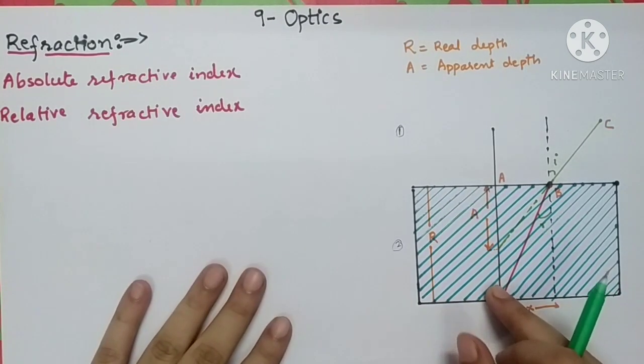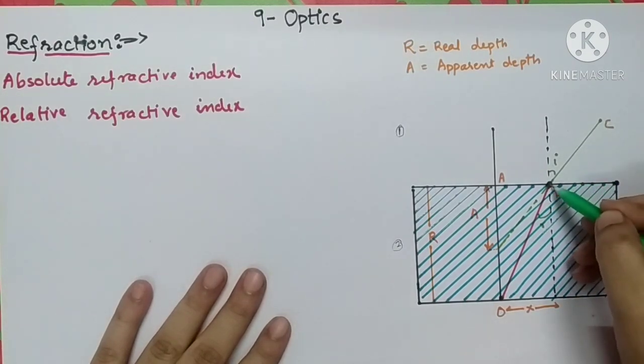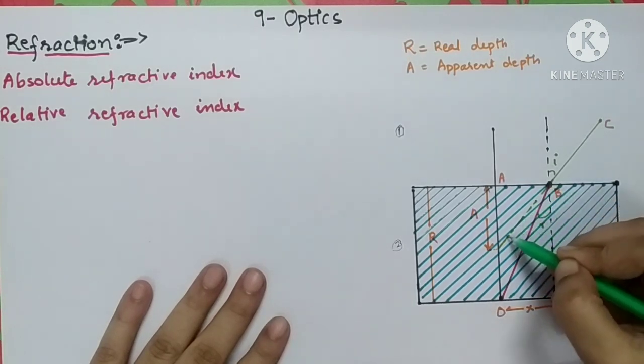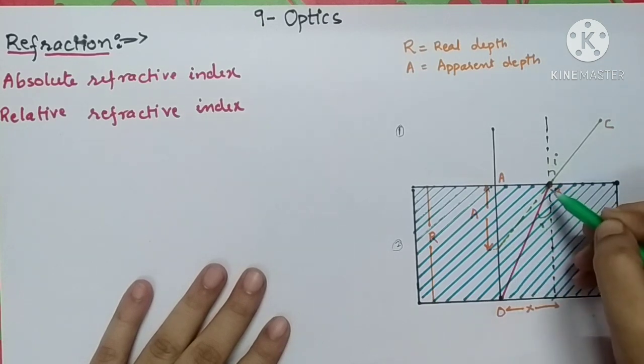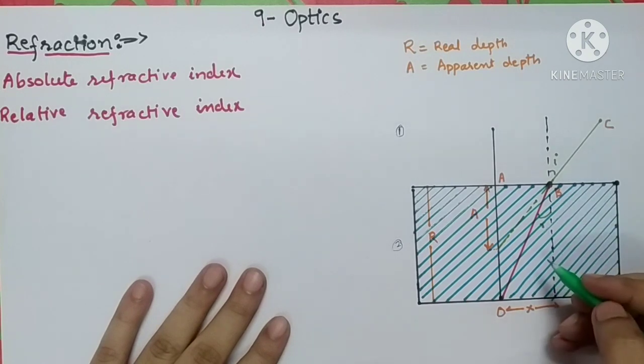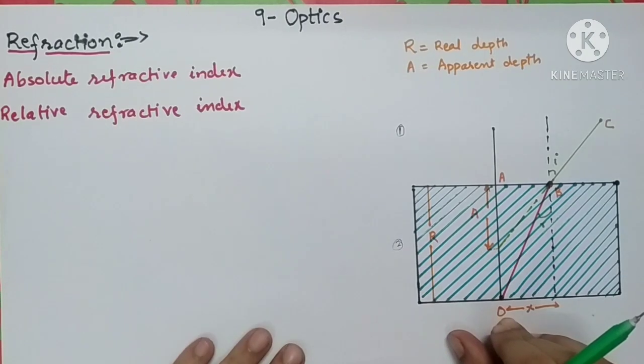Whenever light rays enter from the rarer medium to the surface of a denser medium, you will see that it is not going to follow the same straight line path. It will be deviated from its original path. That deviation is called refraction of light. I had given you the example of a straight pencil.